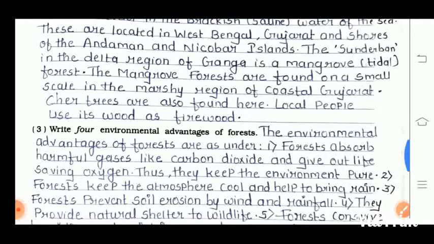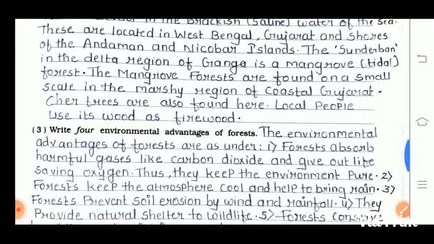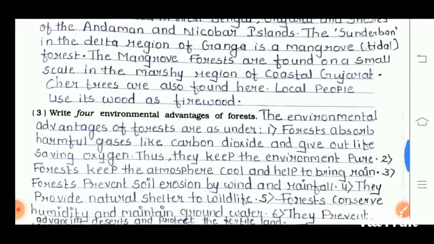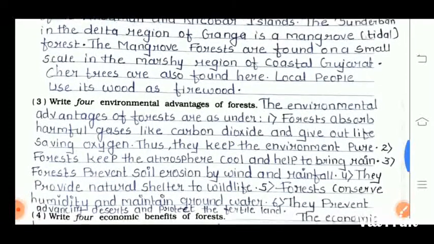The mangrove forests are found on a small scale in the marshy region of coastal Gujarat. Shade trees are also found here, and local people use this wood as firewood.